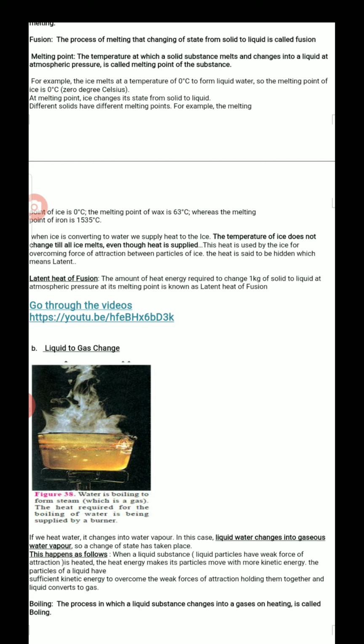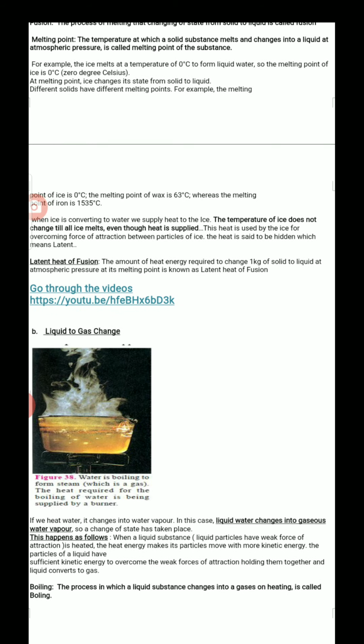I think you will understand. If not, repeat and listen to this. I am repeating once again. Latent heat of fusion is the amount of heat energy required by 1 kg of solid to convert to liquid at atmospheric pressure at its melting point. Very simple. Go through this video, and you will understand very clearly what latent heat of fusion means.